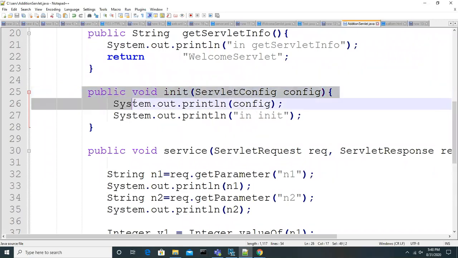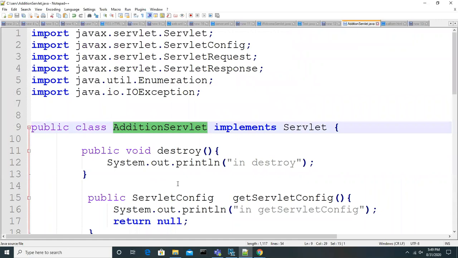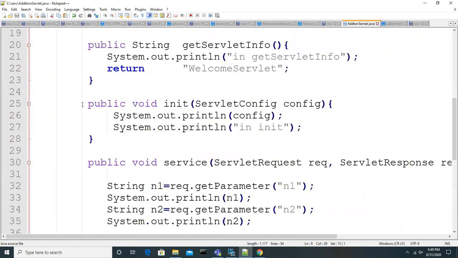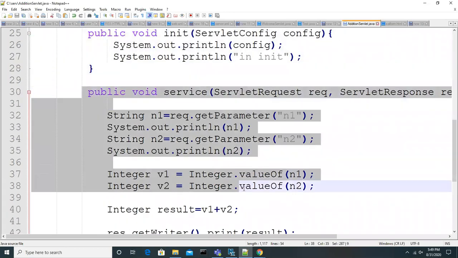So the server will call this method. How many times will it call? One time, sir. So it is only once, the very first time, once you deploy the application and try to access this servlet. From the second time onwards, for the subsequent requests, it will call the service method every time.